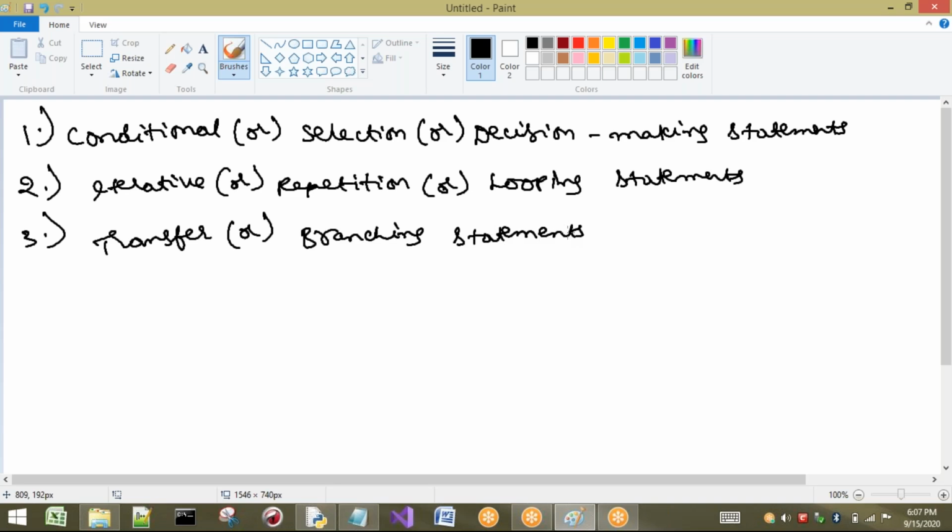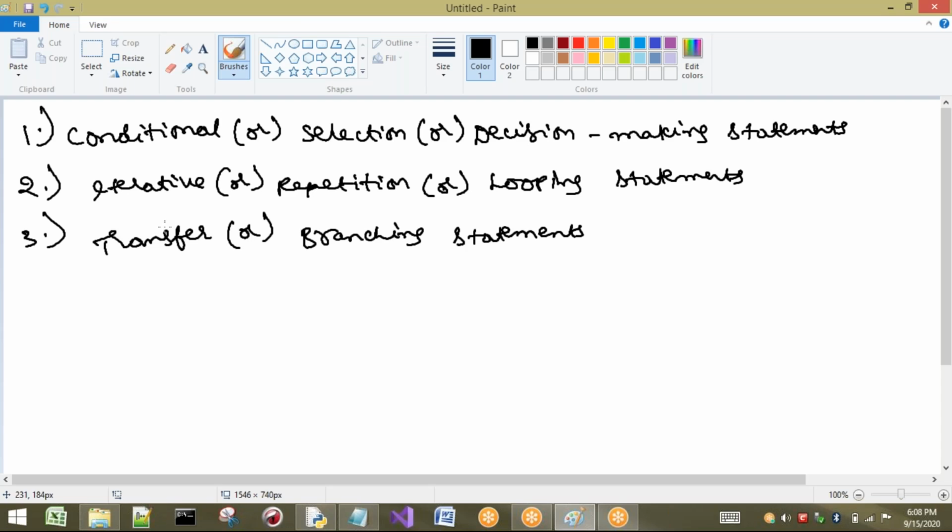Right. So the first one is conditional statements, selection statements or decision making statements. Generally we call them conditional statements, and sometimes selection statements also. Why we call it conditional, selection or decision making, we will see. In the same way, the second type is iterative, or repetition, or looping statements. And the last one is transfer or branching statements. These are the three different types of control statements we have in Python.